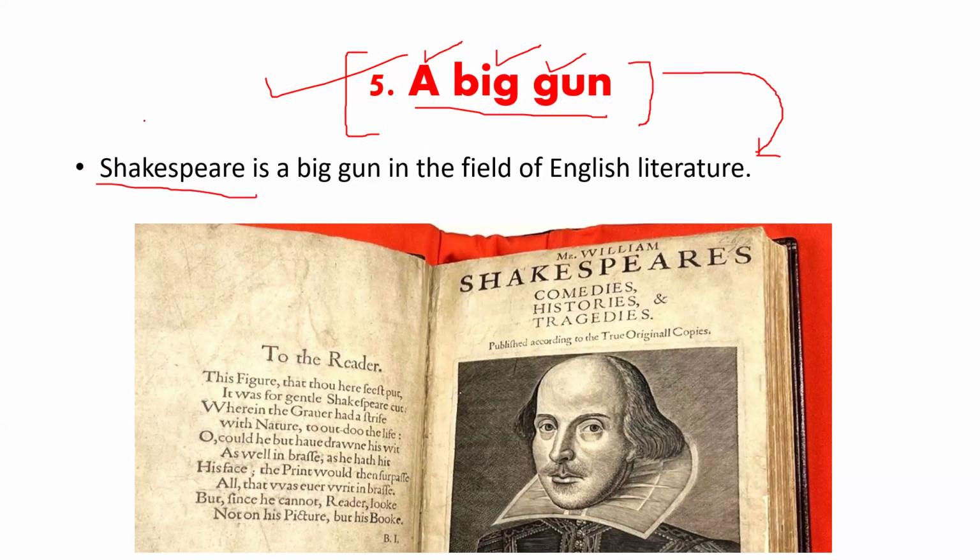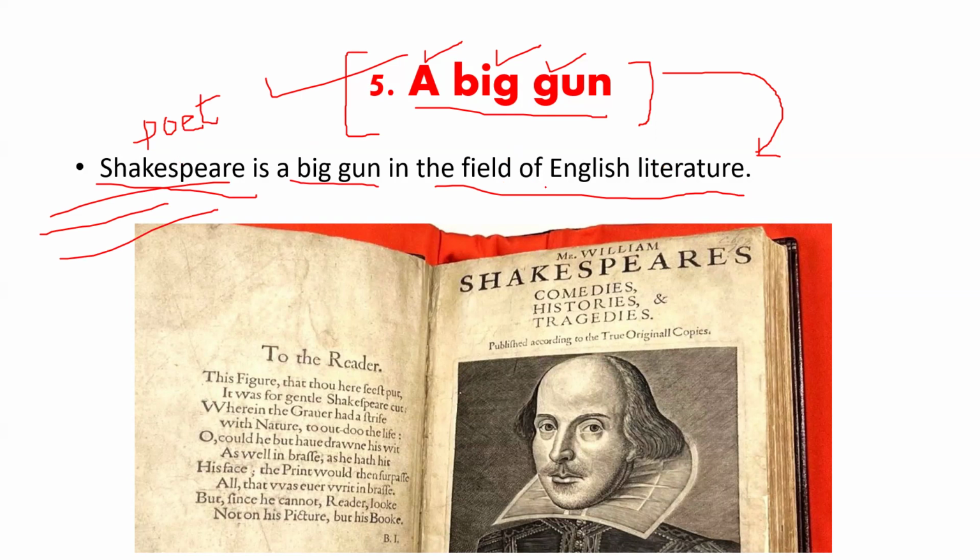Shakespeare is a famous English poet, and he is a big gun. We are calling him a big gun in the field of English literature. So, what does this sentence show? That Shakespeare is a very famous person, a very popular person, or a powerful person in the field of English literature.